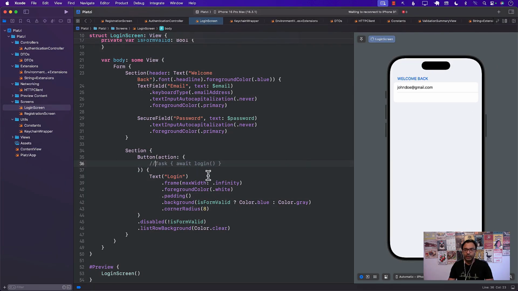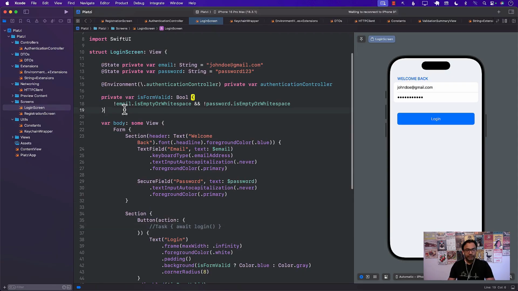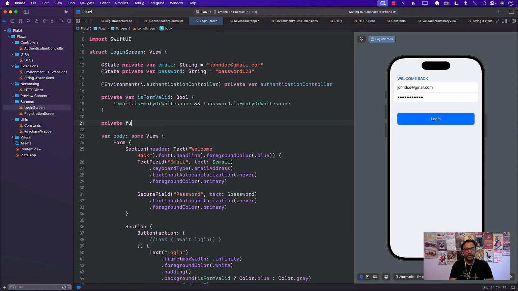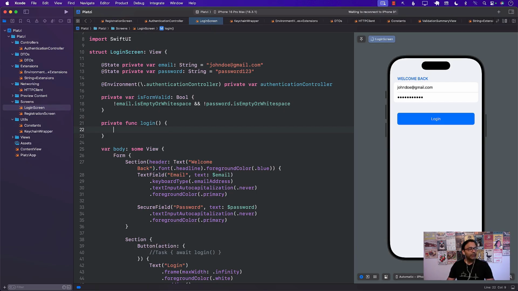We have to implement the login. There we go. So now we need to implement the login function. Now, login function over here is simply a helper function. Some people see this and they're like, oh no, you're actually performing the login inside the view. All right. Well, first of all, login screen is a view model.